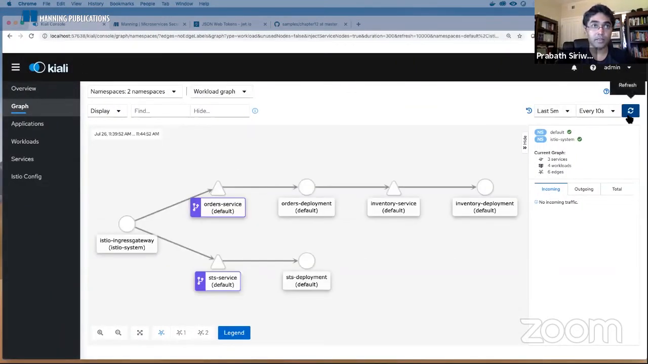Okay, now you can see the Istio Ingress gateway here, right? All the traffic to the order processing microservice and STS goes through the Istio Ingress gateway. Now it should show all the traffic, and you should see all the connections are secured with MTLS now.